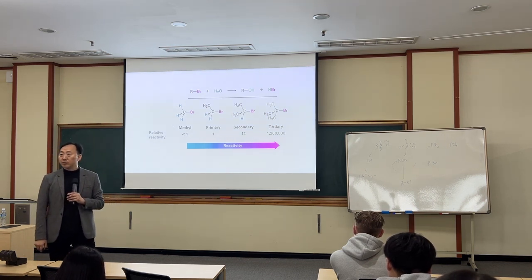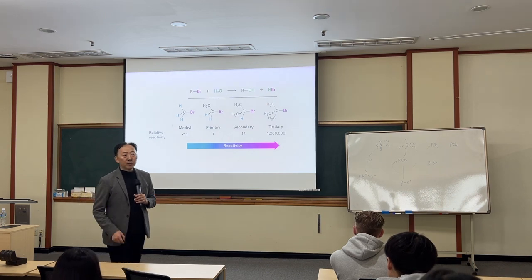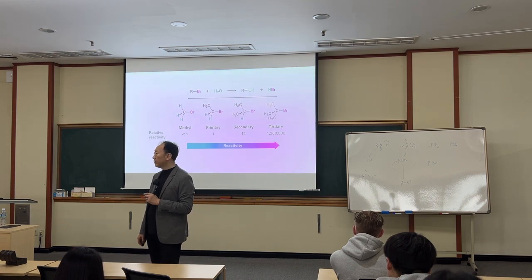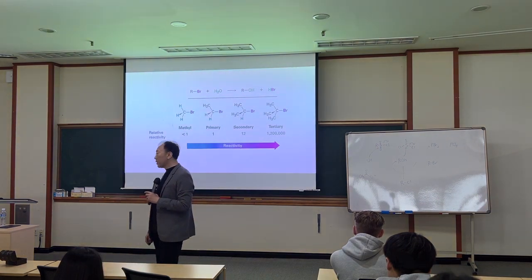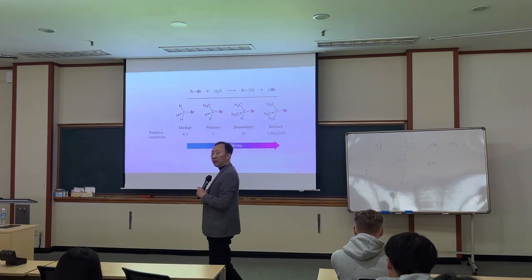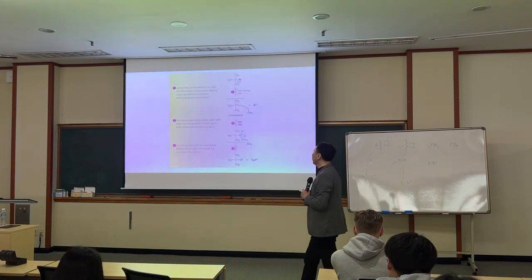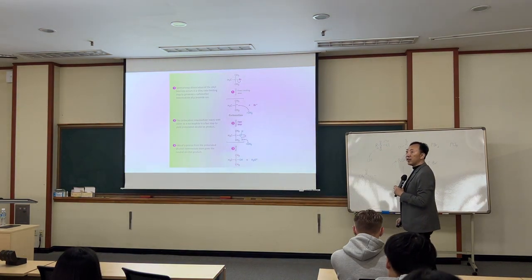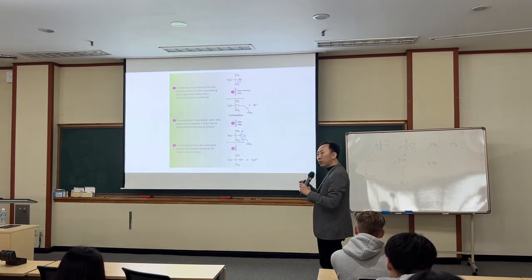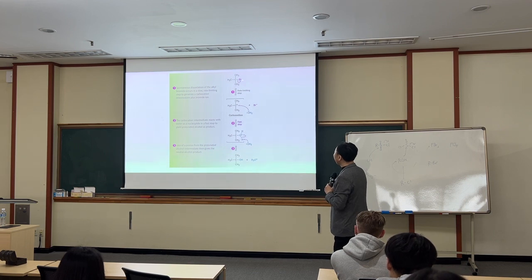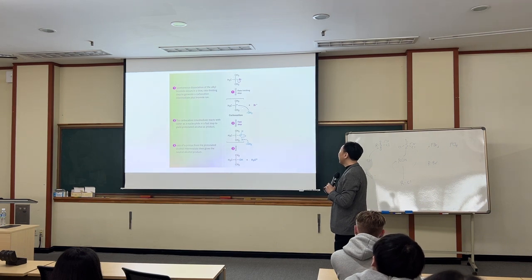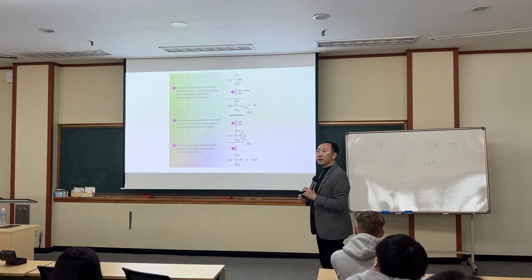This cannot be SN2. Water is not a good nucleophile, number one. And the tertiary reacted with the nucleophile. Something is wrong. This reaction is not SN2 because with a tertiary center, water cannot penetrate and attack this position. So we need to find a different explanation. The explanation is that it's a substitution reaction, but not two molecules reacting together. The alkyl bromide decomposes first, Br minus leaves, and then a carbocation is formed.